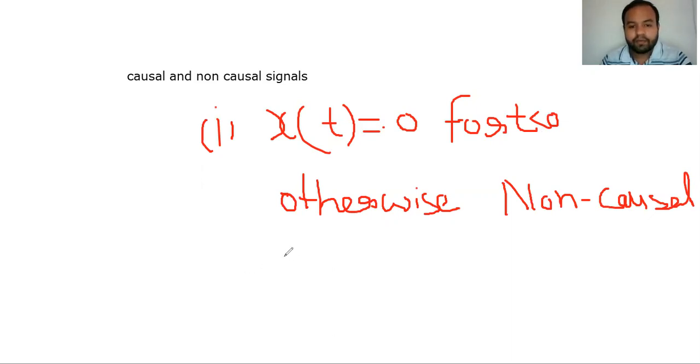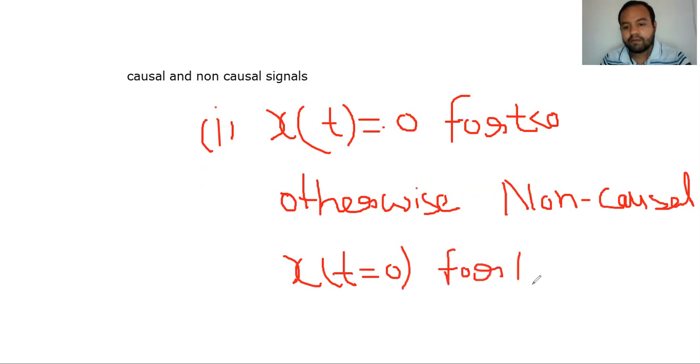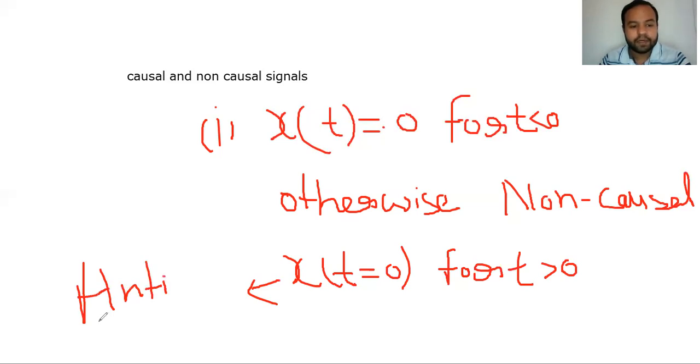And if the signal is 0 for t greater than 0, then the signal is said to be anti-causal. So this is the definition of causal, non-causal, and anti-causal signal.